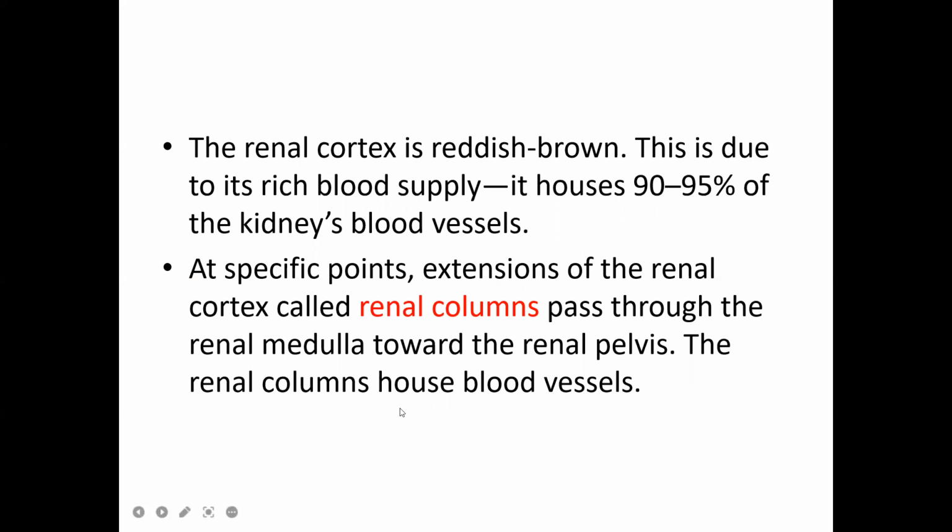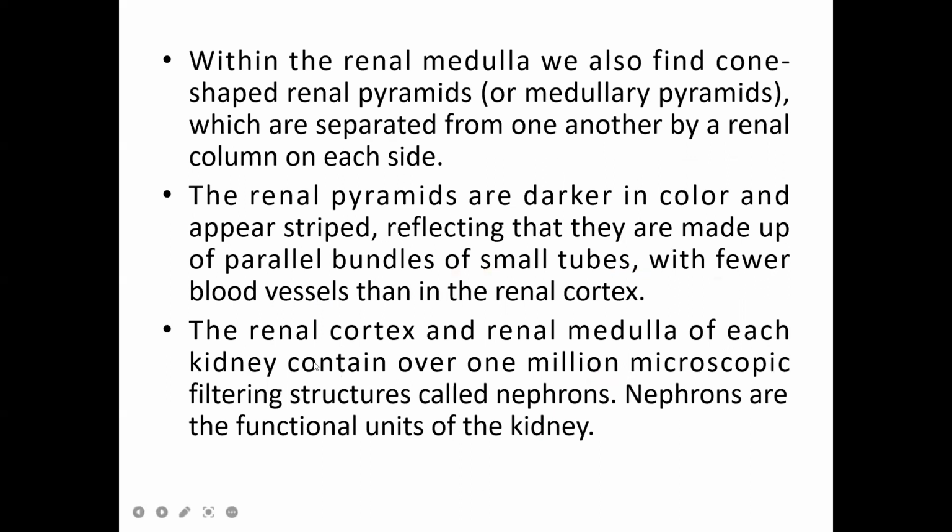Okay, see the renal columns, which also have blood vessels. Within the renal medulla, we have the cone-shaped renal pyramids. You will also call them medullary pyramids. I already showed you the pyramids, which are separated from each other by a renal column on each side, right? And the renal pyramids are darker in color and appear striped, reflecting that they are made up of parallel bundles of small tubes with fewer blood vessels than in the renal cortex.